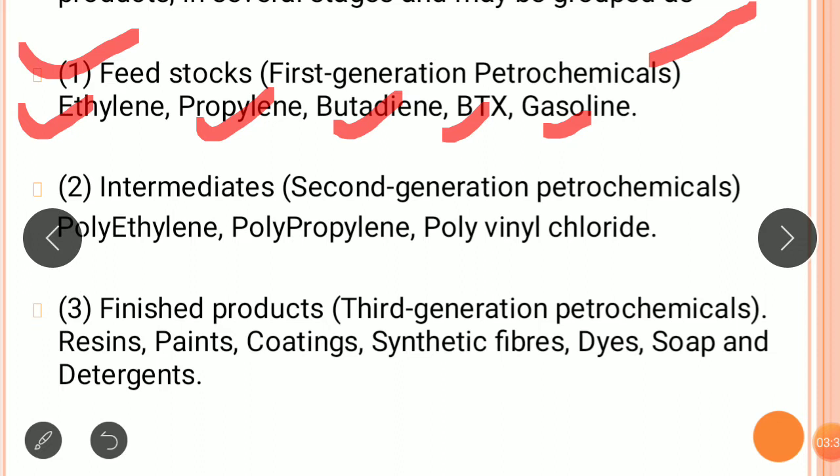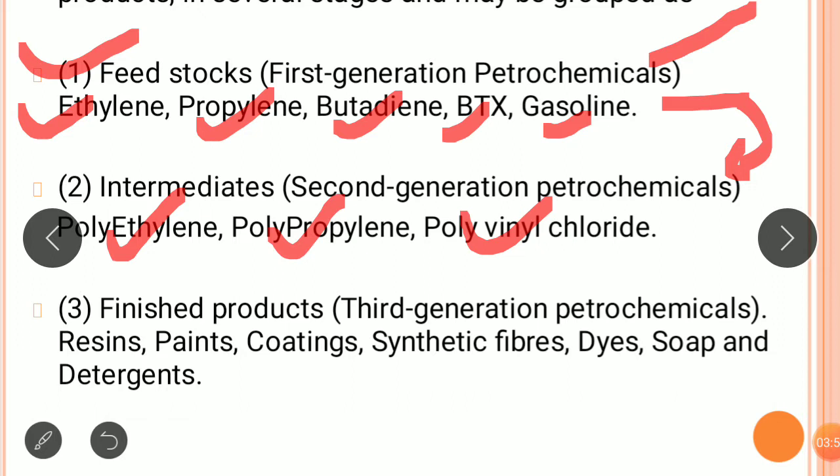Then the second step: whatever product we get in the first step is again converted into the next type of product. It is called the intermediate, or second generation petrochemicals. Examples are polyethylene, polypropylene, and PVC.